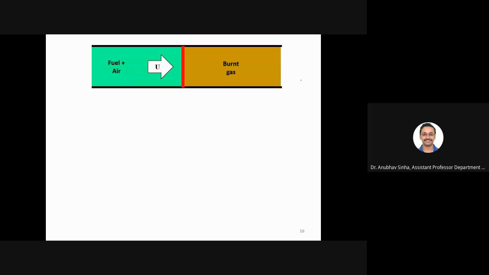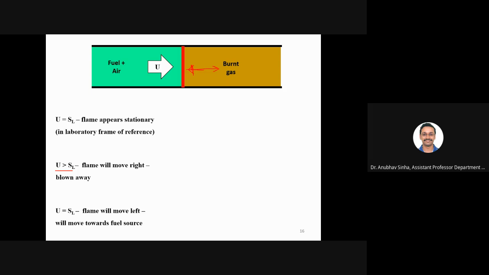So if your fuel velocity, fuel mixture, fuel plus air, is U: if U is equal to SL, then it is stationary. If U is more than SL, then the flame will move right, in this direction. Sorry, I got a little confused.